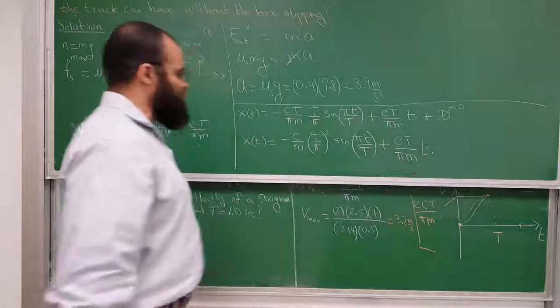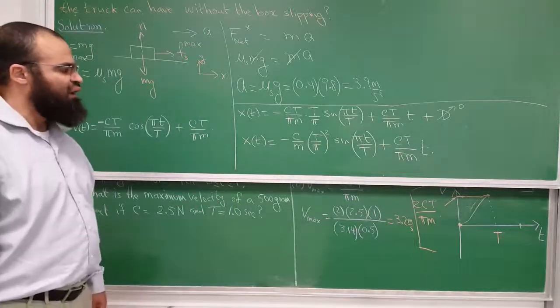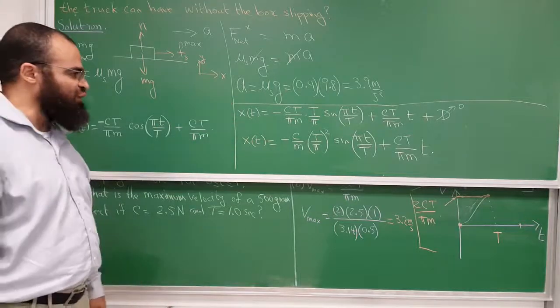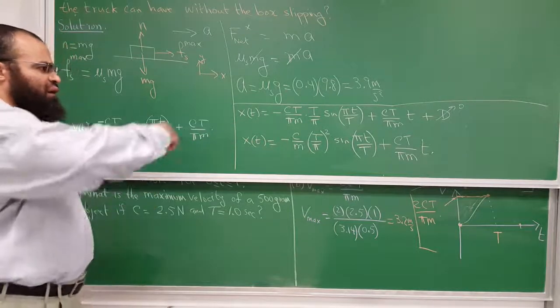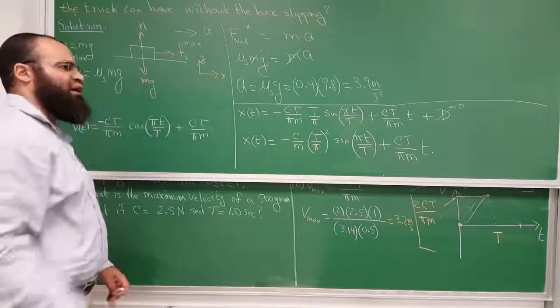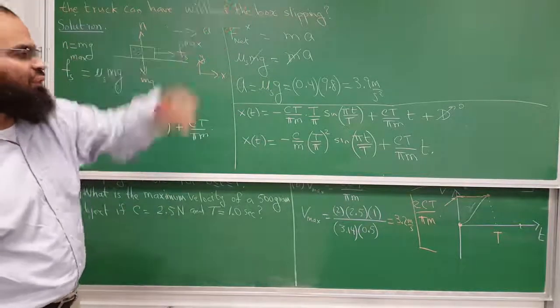That's the position as a function of time, and of course you can plot that. It will be like a sine function and a linear function on top of it, basically an increasing sine function, going up and going up and down.